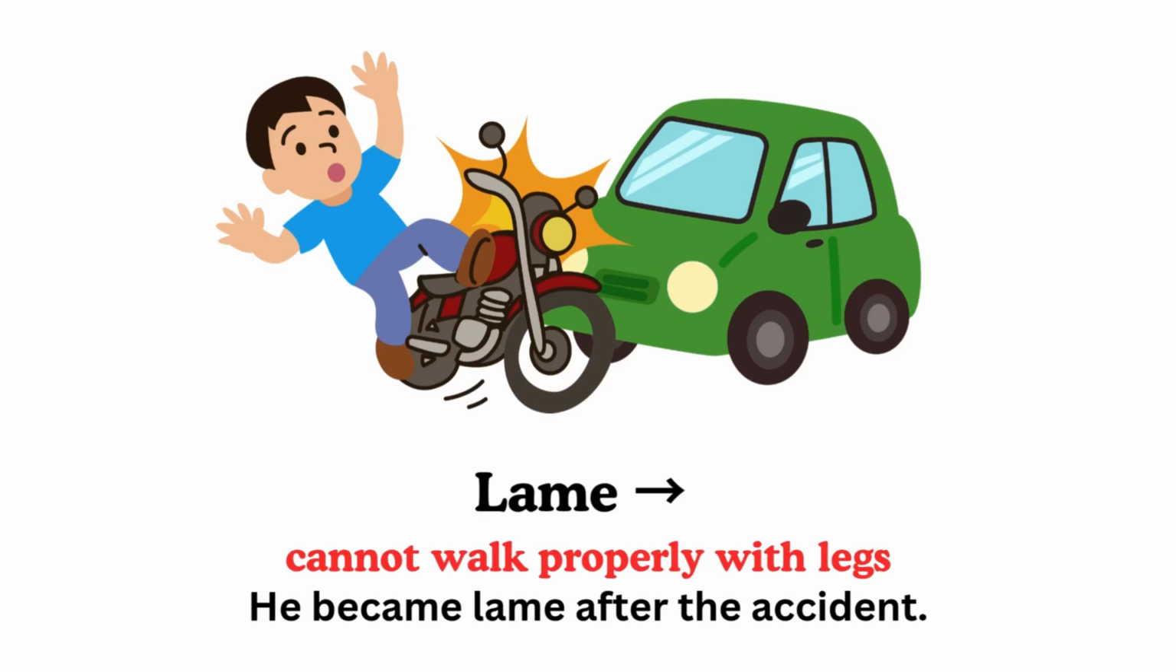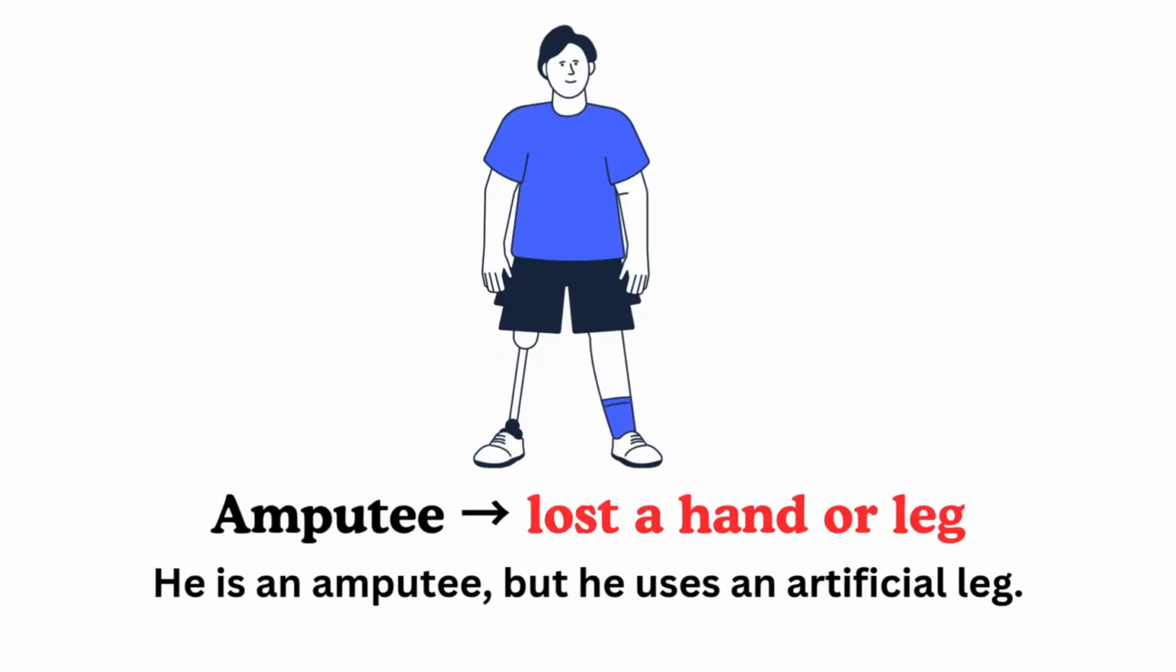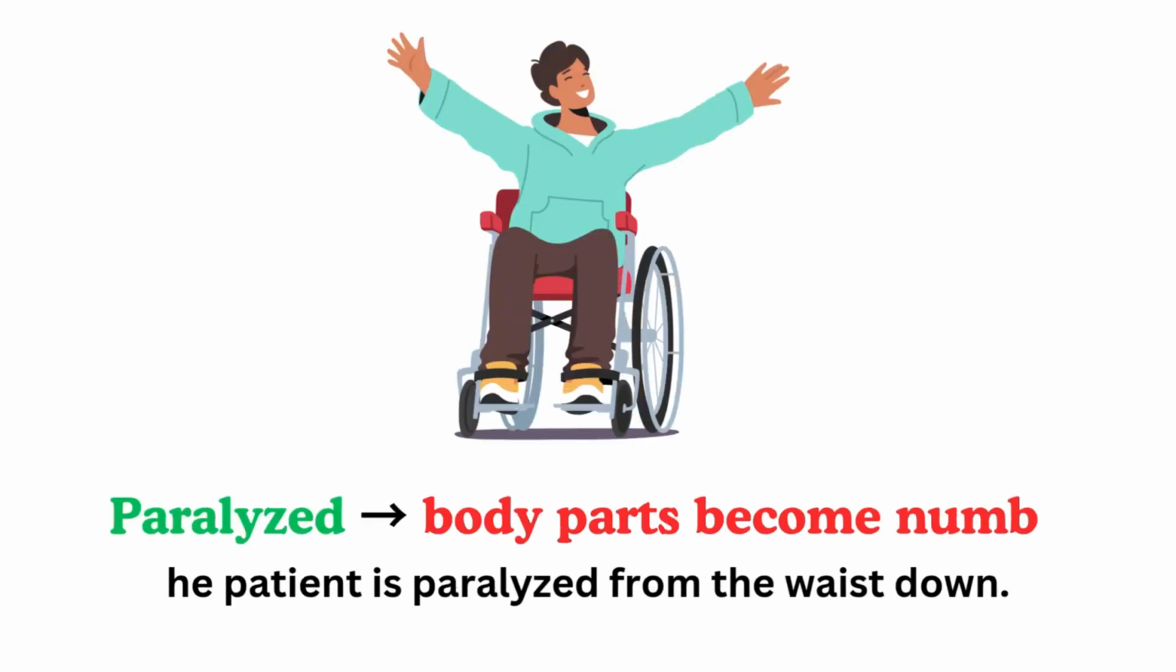Lame, meaning cannot walk properly with legs. For example, he became lame after the accident. Amputee, meaning lost a hand or leg. For example, he is an amputee, but he uses an artificial leg. Paralyzed, meaning body parts become numb. For example, patient is paralyzed from the waist down.